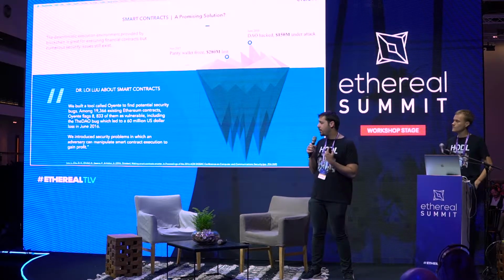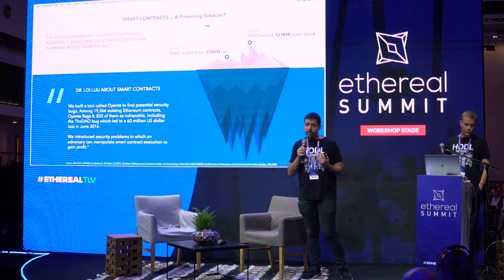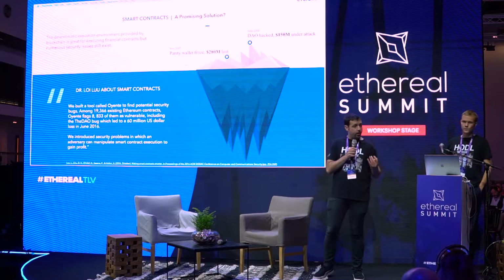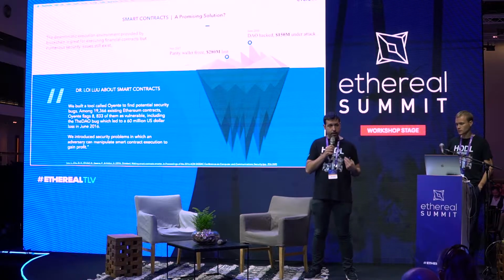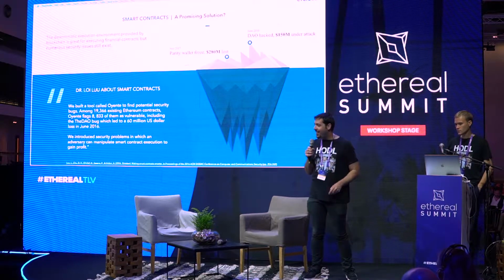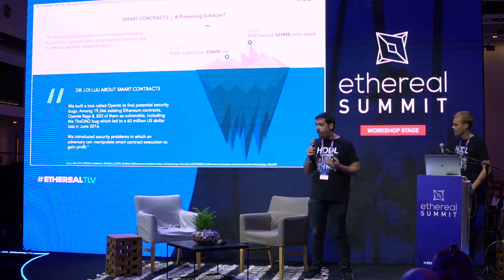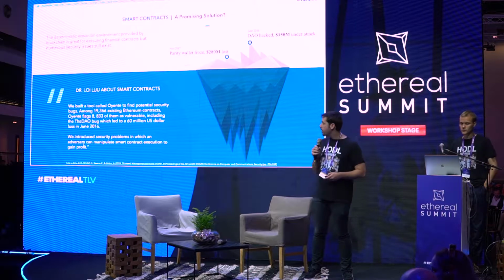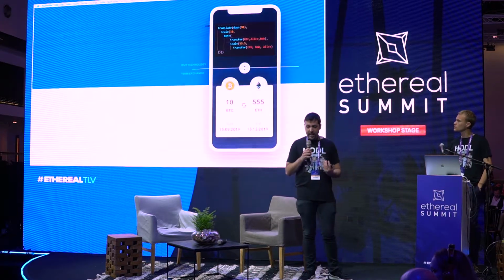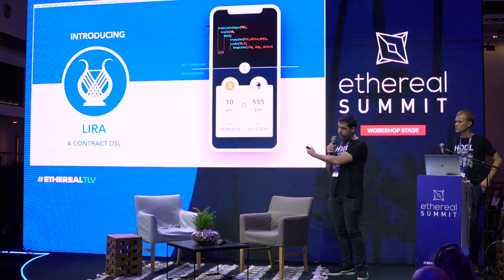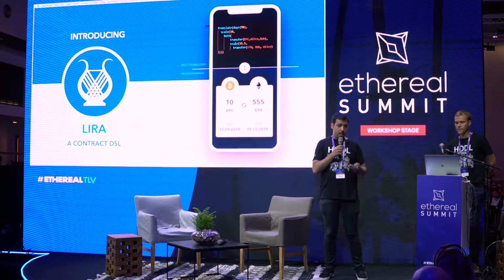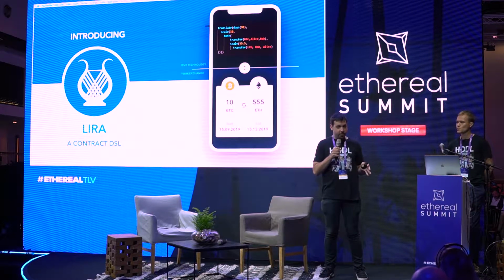But the point is that this is really the tip of the iceberg. 45% of contracts on the Ethereum network, based on the research by Loi Luu and some others from Kyber, have some vulnerability issues. So that was our main issue in building Lira, where we want to create a language which is easy to program, but is also really, really safe.